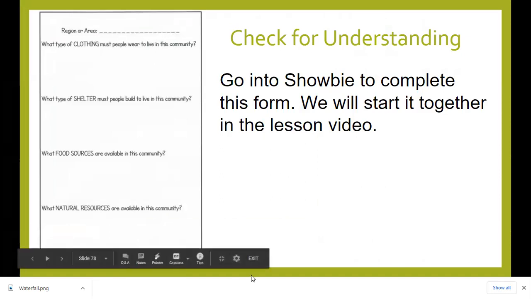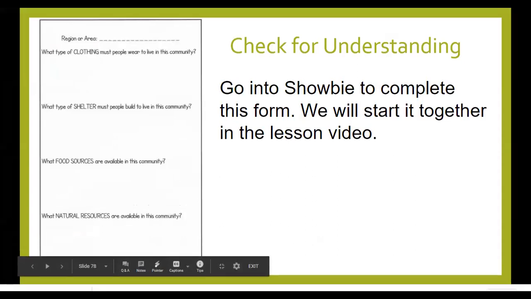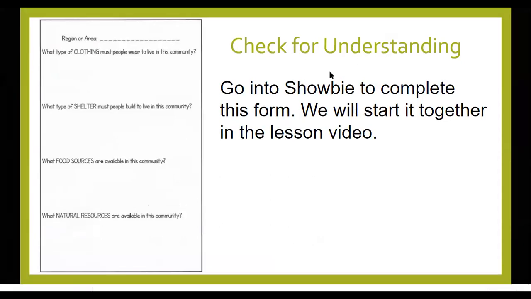So we are going to go back into Shobi to complete this form, and we're going to start completing it together. If we look at what type of clothing would people have to live and wear in Hawaii? Well, it's a warmer climate, so people might be wearing shorts, short sleeve shirts. They would not have to wear boots, so they might be wearing sandals.